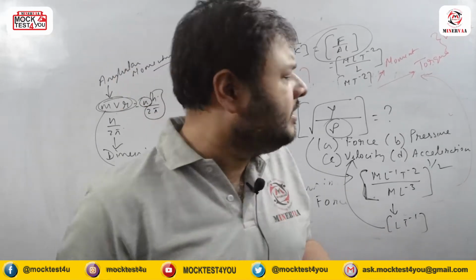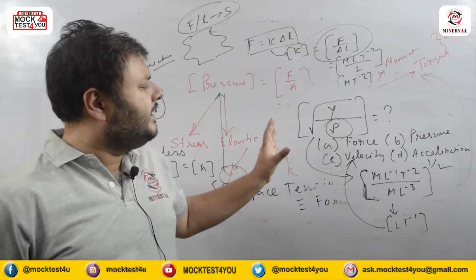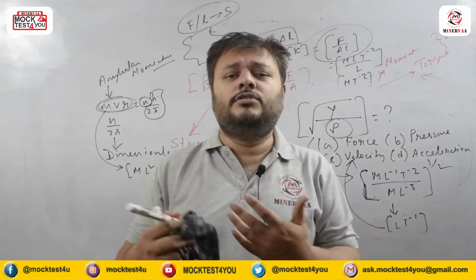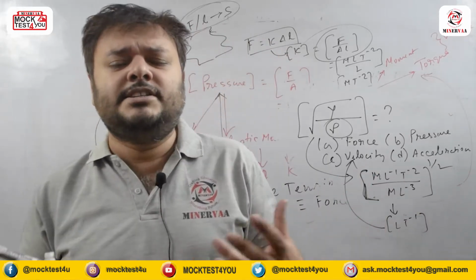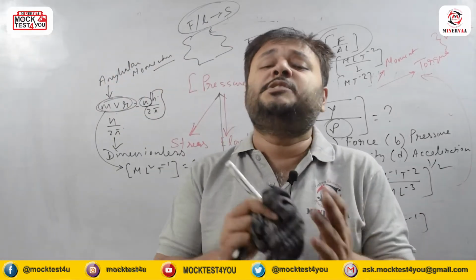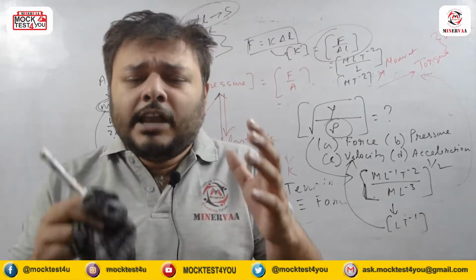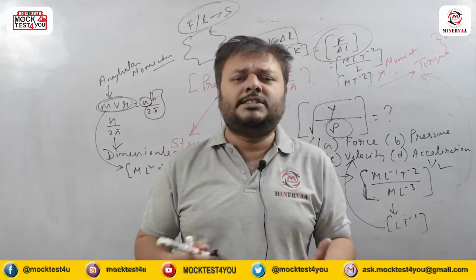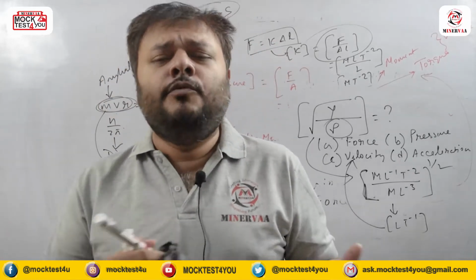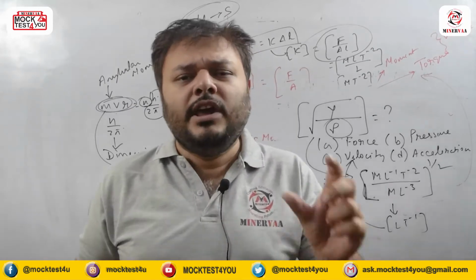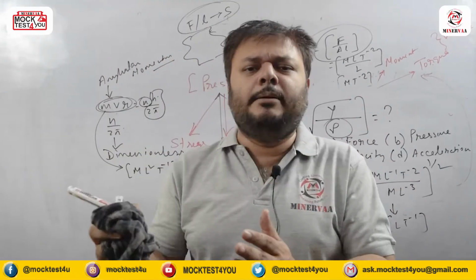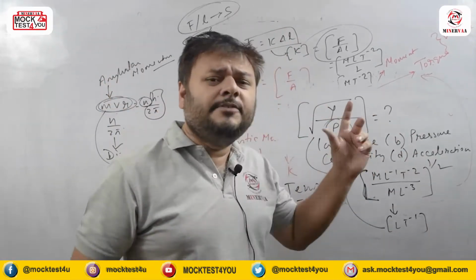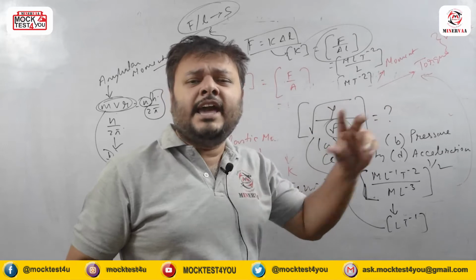There is a simple solution: whenever we are thinking about this type of situation, try to reconnect with the other chapters of your syllabus. There are so many chapters in your content that you have successfully studied at the 11-12 level. Remember, dimension is a bridge between all the chapters, because in all the chapters there are so many known and unknown quantities with different dimensions. If we can identify those dimensions and how they are connected with the other quantities, then we can easily find out what it is trying to say.